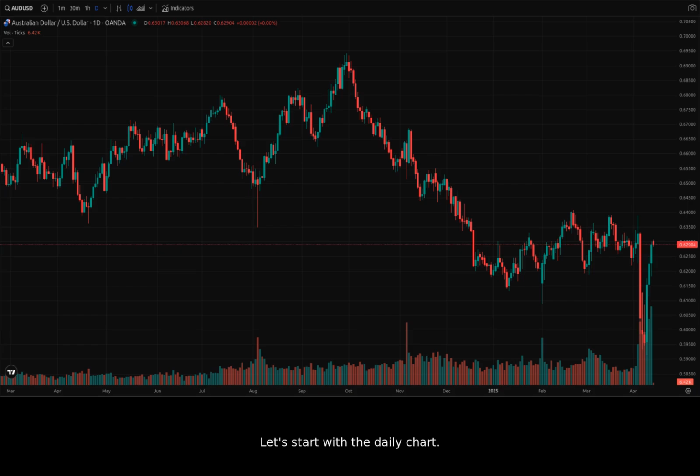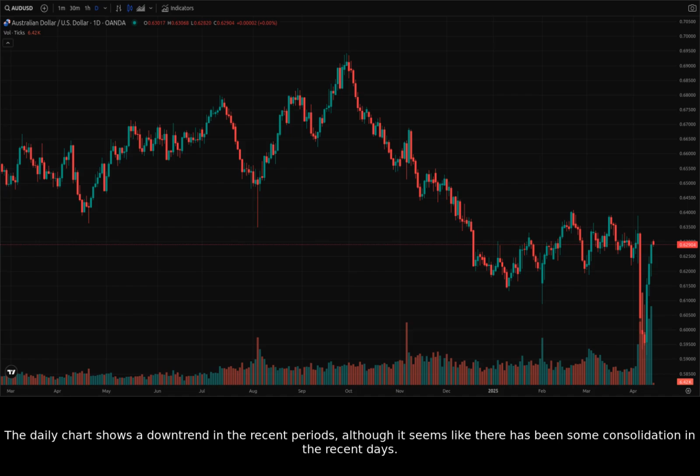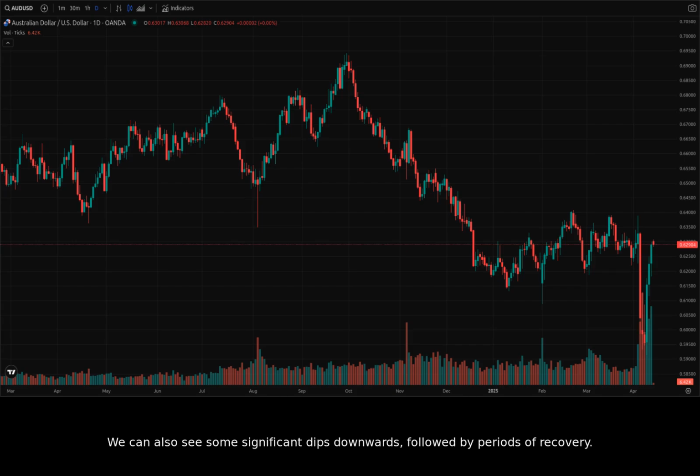Let's start with the daily chart. The daily chart shows a downtrend in the recent periods, although it seems like there has been some consolidation in the recent days. We can also see some significant dips downwards, followed by periods of recovery. Looking back to late 2024, we see support around the 0.62 level, which may come into play again.